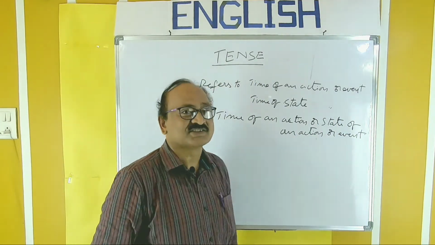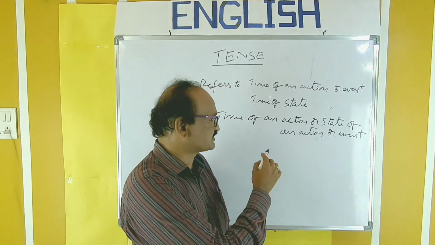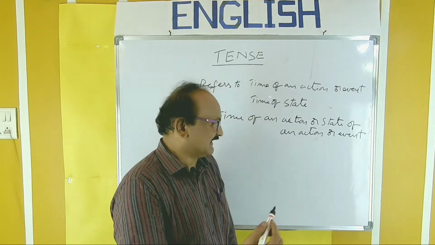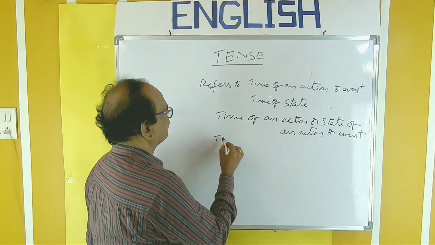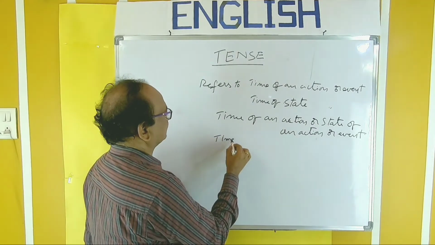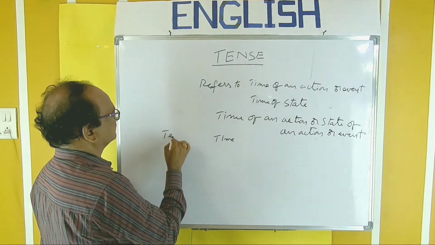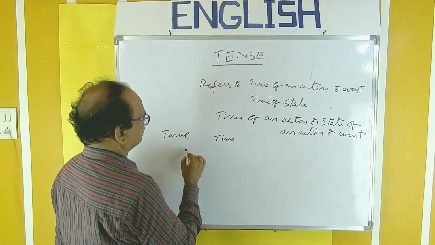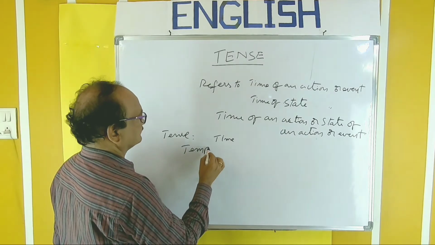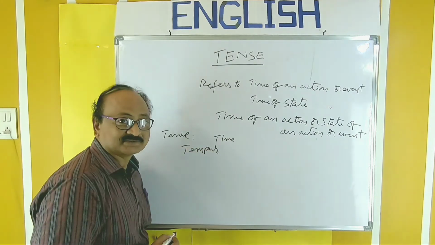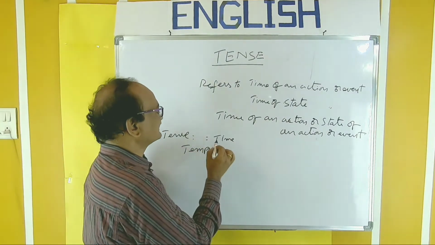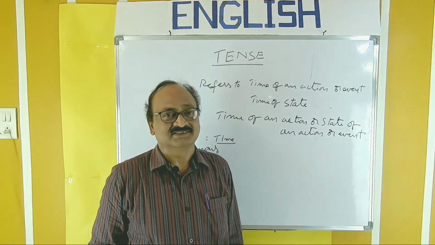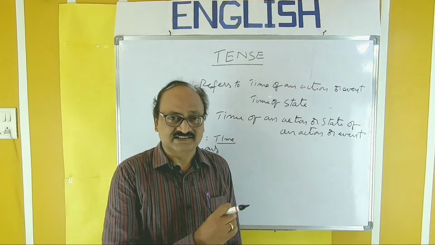So, that is tense. Tense refers to time of an action, state of an action or event. Actually, the word tense came from the Latin word tempus, which means time. So, time of an action, state of an action, it refers to.